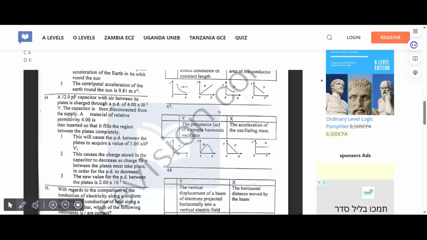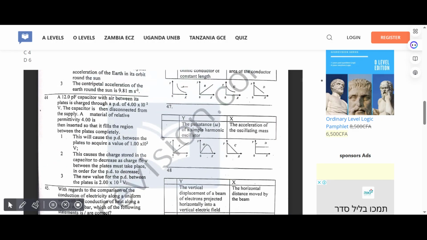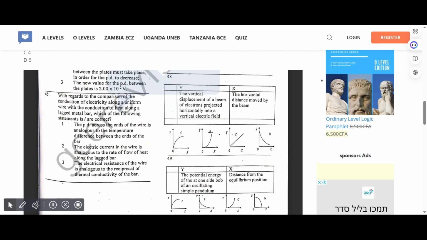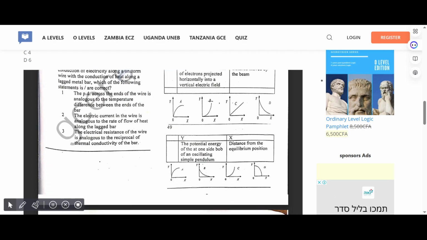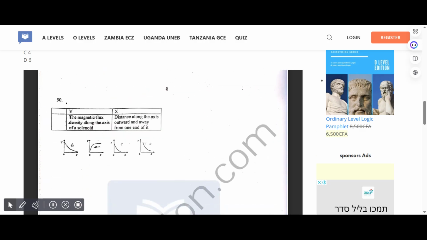46, correct answer is A. 47, correct answer is B. 48, correct answer is B. 49, the correct answer is D. And for 50, the correct answer is A. So that is it about A-level physics 2016 revisions.